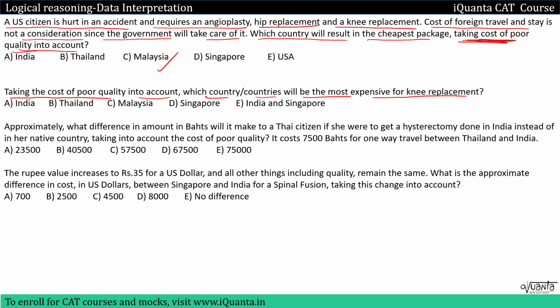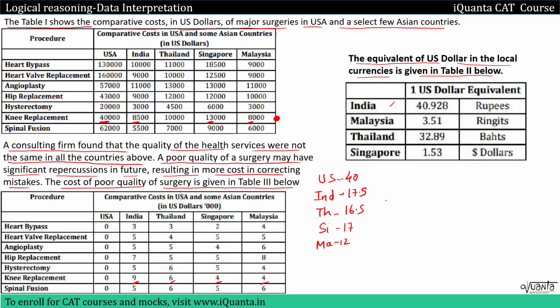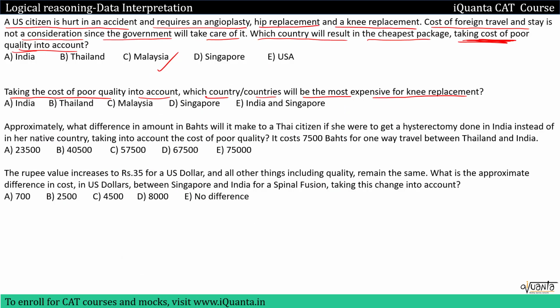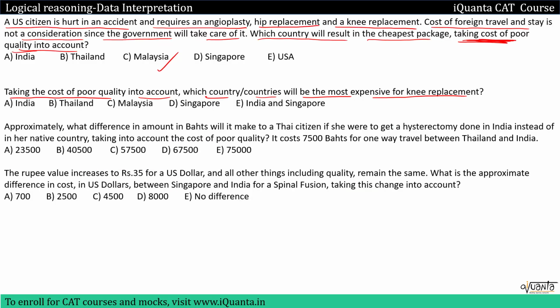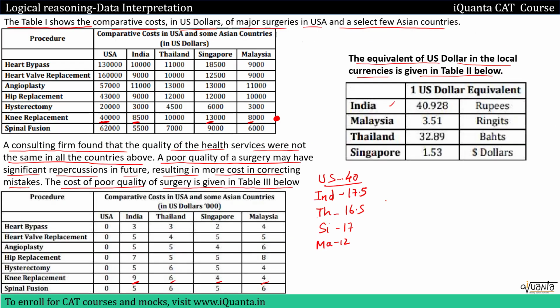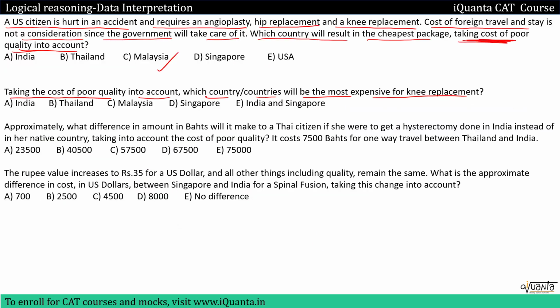The question was asking us about the most expensive knee replacement surgery, taking poor quality cost into account. The costliest, in the options we only have India, Thailand, Malaysia, Singapore, not USA. We calculated for USA it was the maximum, but since USA is not in the options, the second costliest would be the answer. It would be India. India is 7.5, so option A will be the correct answer.